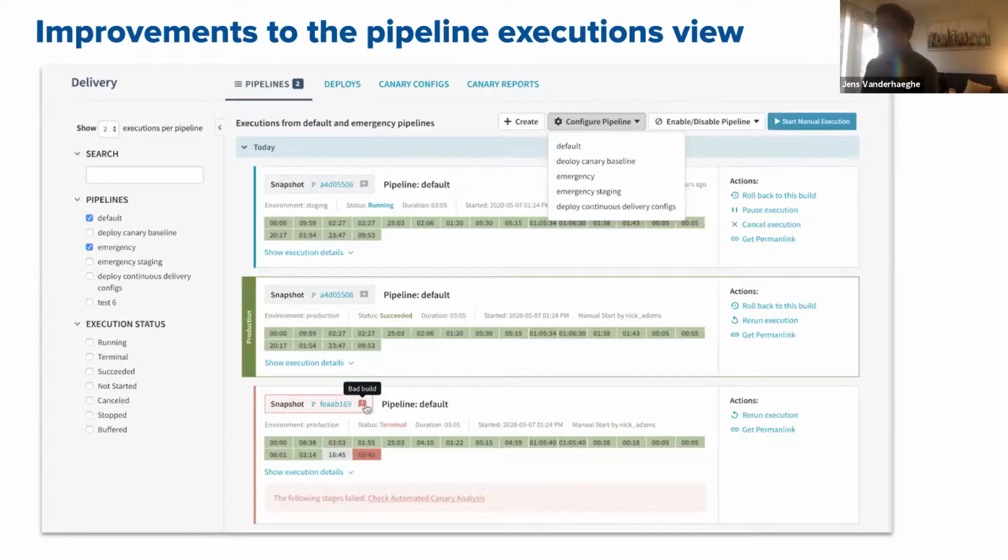And some of the other changes that we've made is that we pulled the actions menu to the right side, and we've made it much more straightforward to roll back to an old build. One of the concerns that people had was that it was difficult to roll back to an old build. So we added some extra functionality there. And of course, we are integrated with our own CI system. So from this page, you can actually see which build is associated with each pipeline execution, and you can actually go from a pipeline to our CI system.